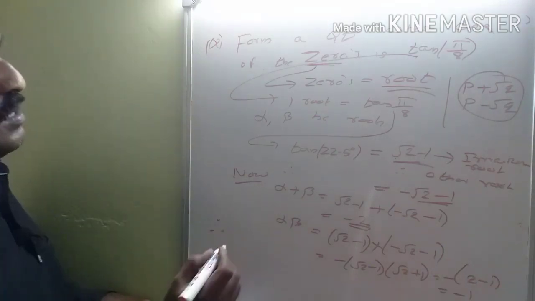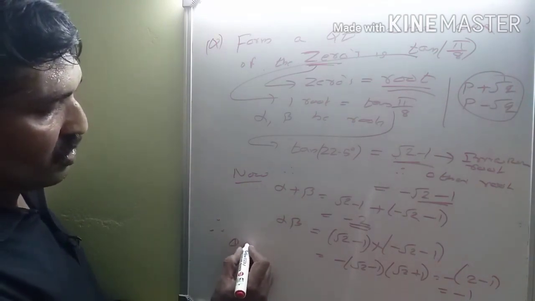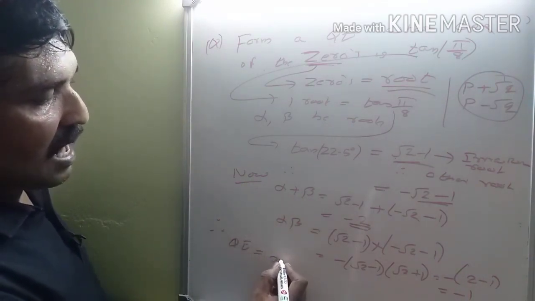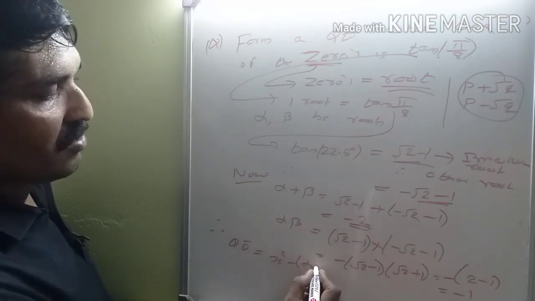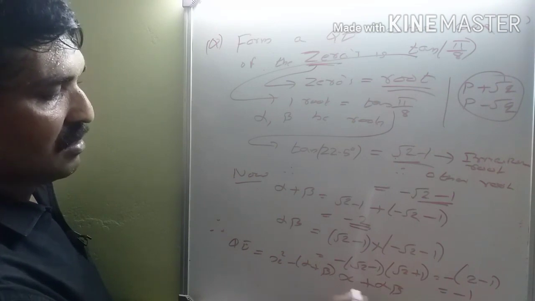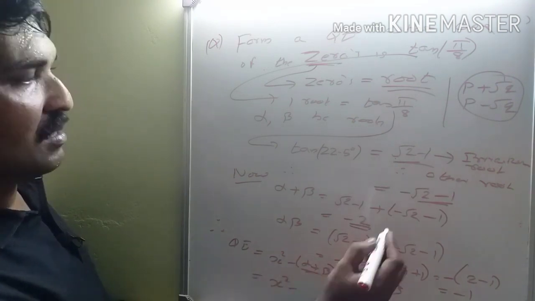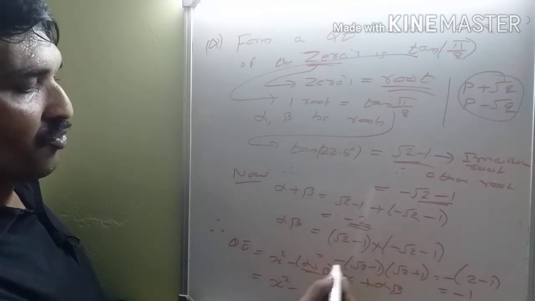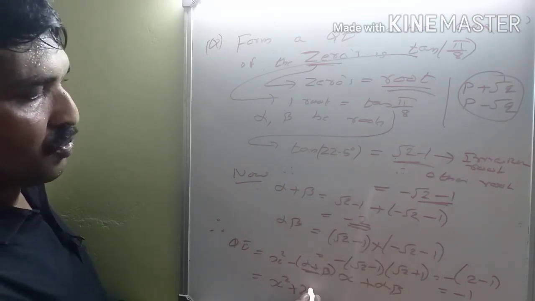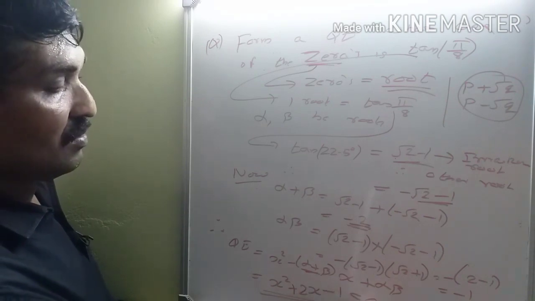Therefore the quadratic equation is x square minus alpha plus beta into x plus alpha beta, that is x square plus 2x minus 1 is equal to 0.